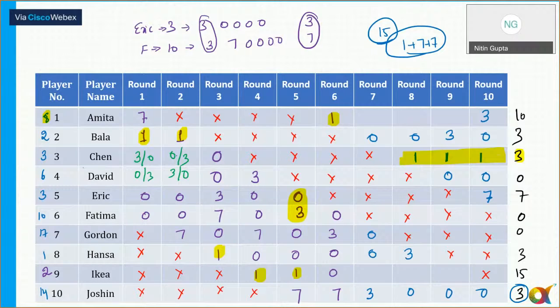So IKEA can get a 1 in round 7, and in the remaining rounds 8 and 9 it is 7 and 7. So round number 7, 8, and 9, IKEA is getting a score of 1, 7, and 7. Any doubts to anyone now?